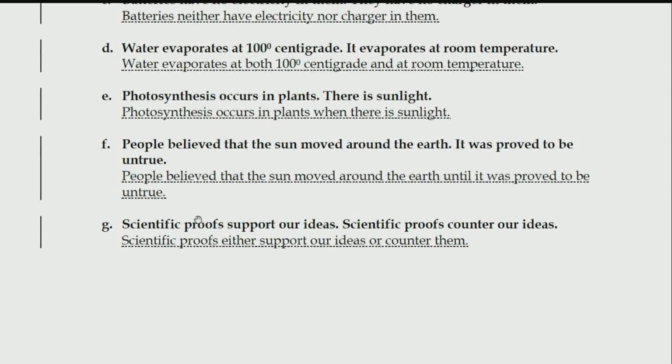So, scientific proofs support our ideas, counter our ideas. These two words are repeated over here. And scientific proofs, these two words have been repeated. So we will not use them again. Scientific proofs either support our ideas or counter them. या तो साथ देते हैं या तो फिर उसके खिलाफ हो जाते हैं.